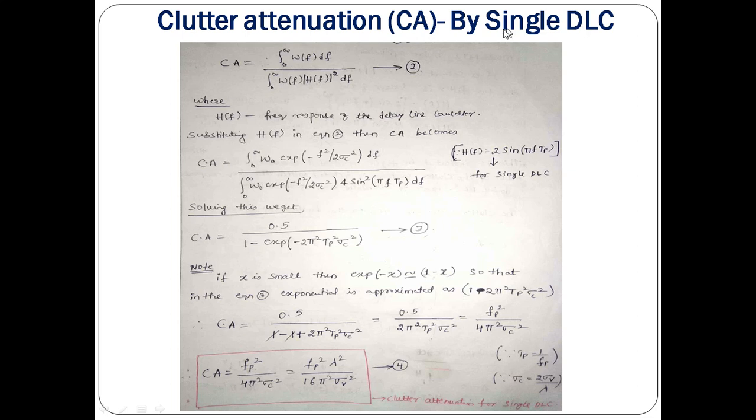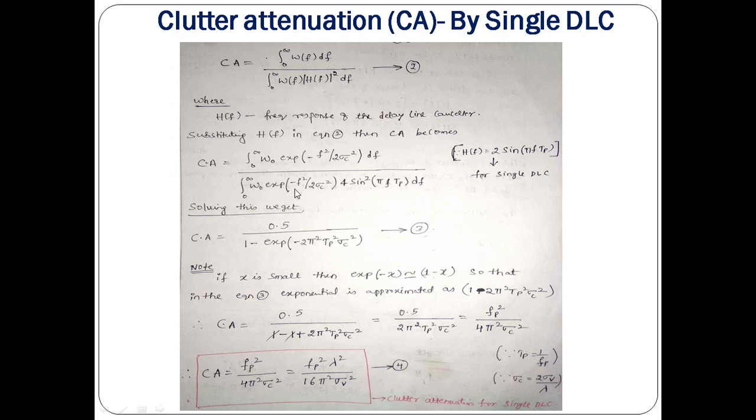If I take a single DLC, what is my H of f? My H of f value is 2 sin(pi Fd Tp). That is my H of f function. If you square it, we get 4 sin squared (pi Fd Tp), and this is the power spectral density of the function of the clutter.